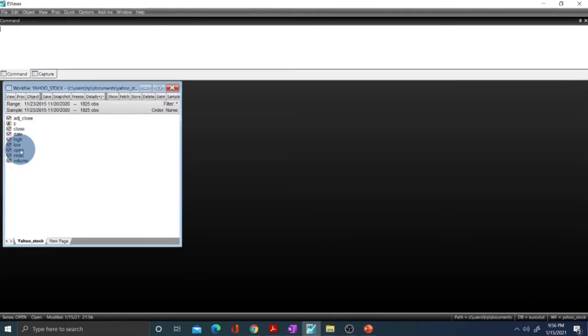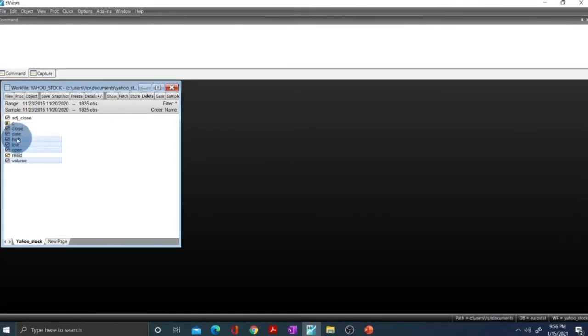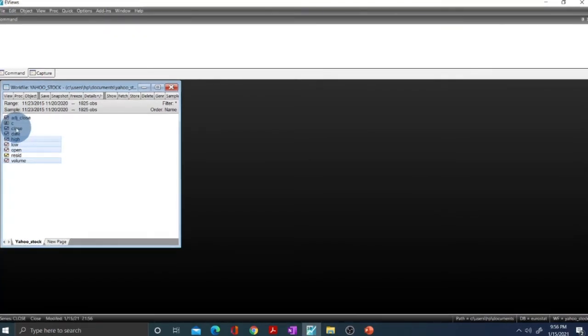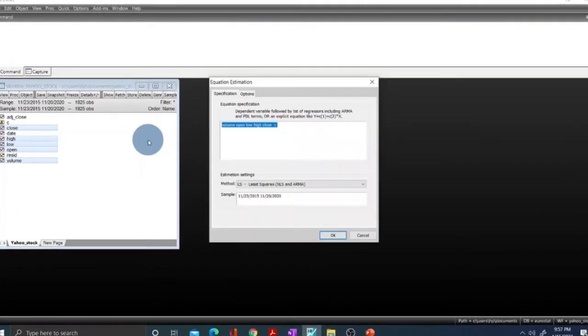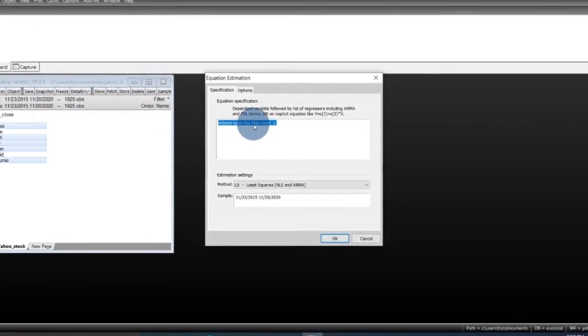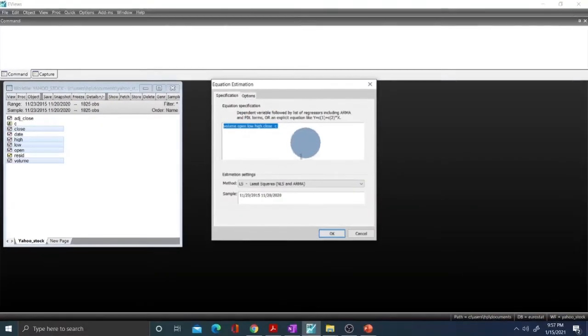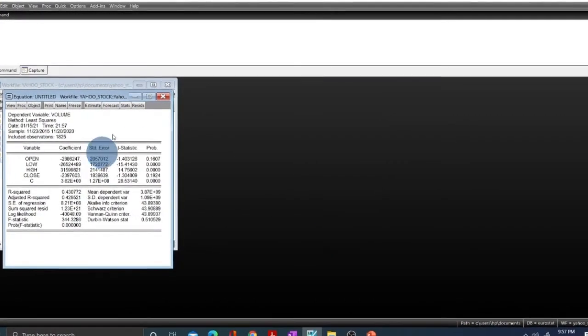Our data set has volume, then open, low, high, and close. We perform it using an equation: volume is the dependent variable, with open, low, high, close, and C as our intercept. Click OK, and we have our first regression.